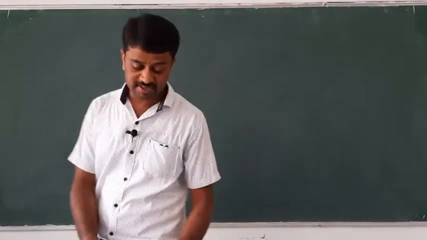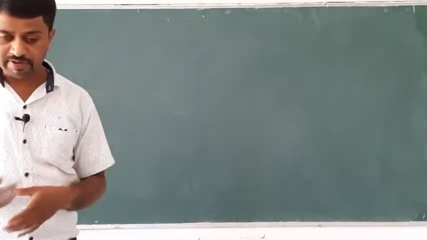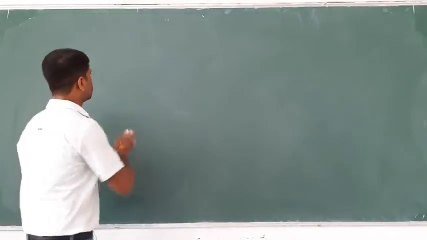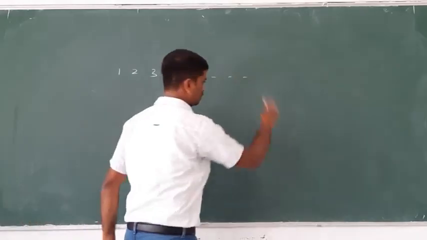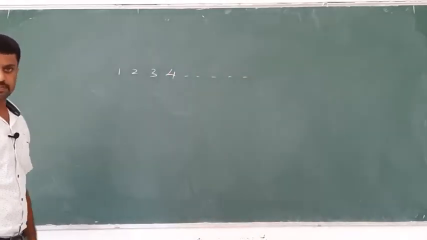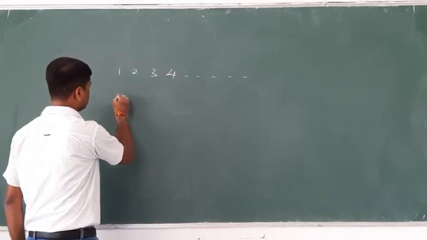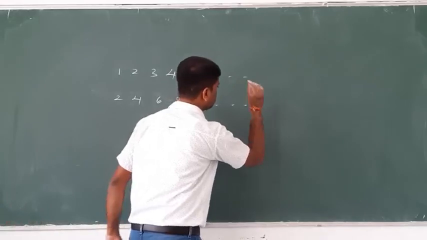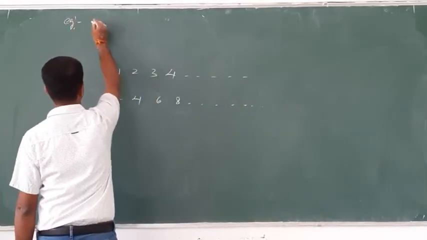Dear students, we have already discussed the definition of an AP, the nth term of an AP and the sum of n terms of an AP. Yes or no? Listen, 1, 2, 3 and so on is also an AP, an arithmetic progression, because the common difference is the same. Also 2, 4, 6, 8 and so on is an example of an AP.